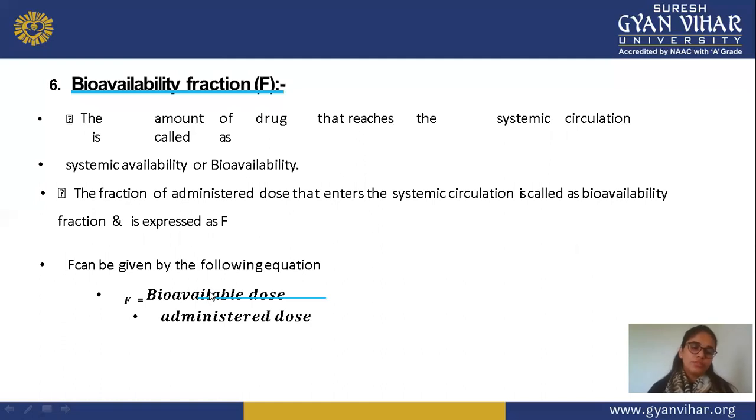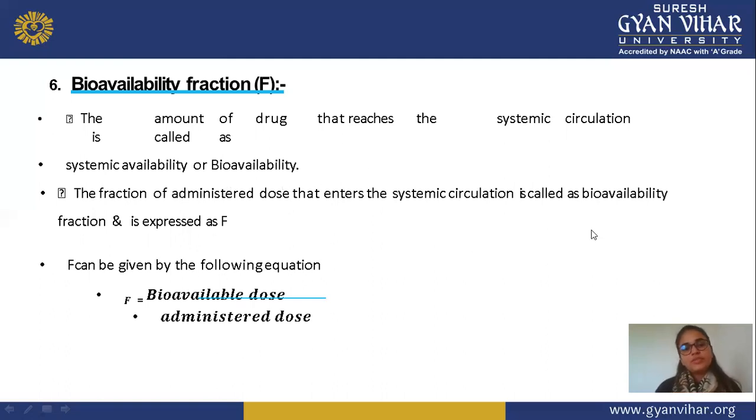Next is bioavailability fraction, which is denoted by the term F. The amount of drug that reaches the systemic circulation is known as systemic availability, or bioavailability. It means after administration or taking of the drug, how much drug reaches and is present in your body, in the systemic circulation. This bioavailable drug in systemic circulation is known as bioavailability, or systemic bioavailability. That is the amount of drug which is available in the systemic circulation.